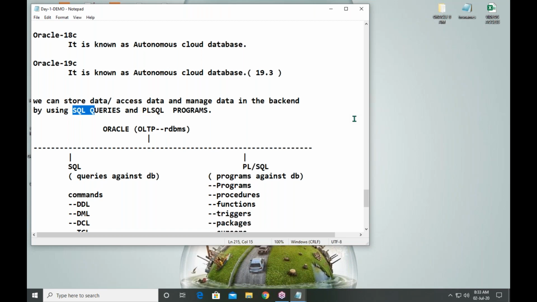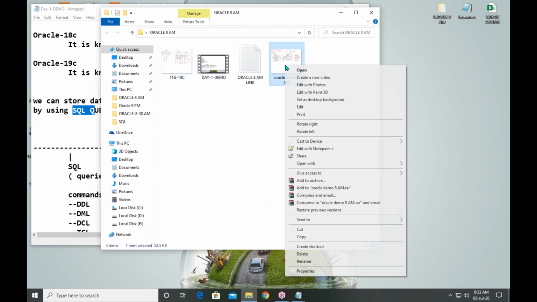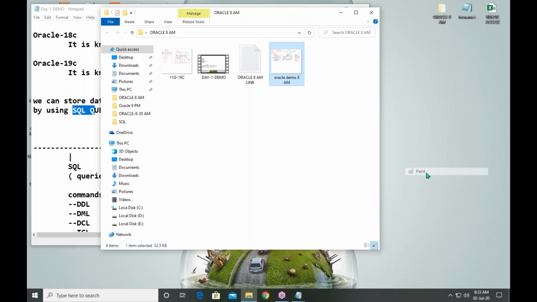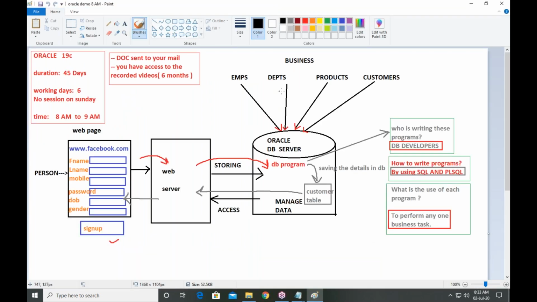Again, I am repeating. If you see this diagram, then you will understand. Yesterday we already discussed this. This is your database. It is useful to store data, to access data and to manage the data.